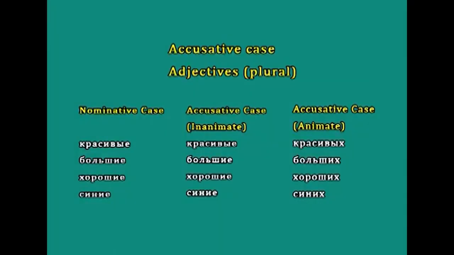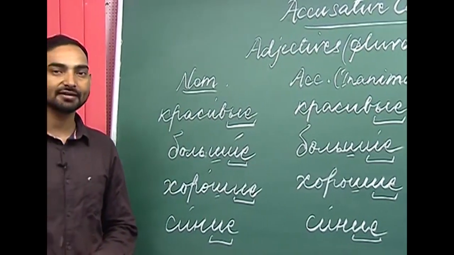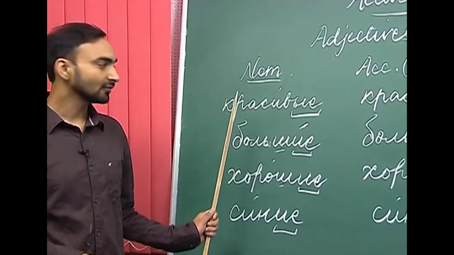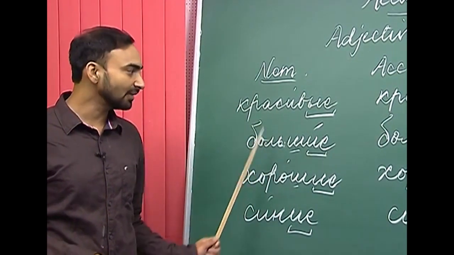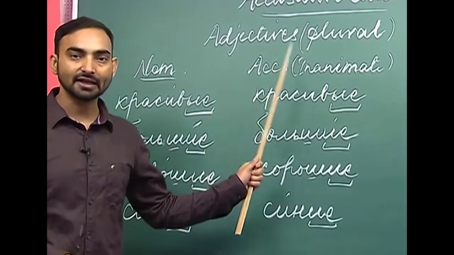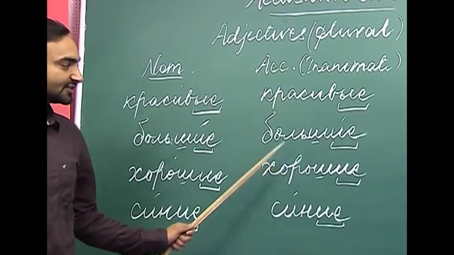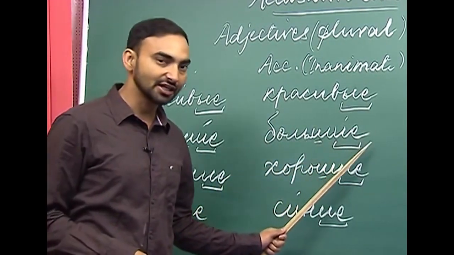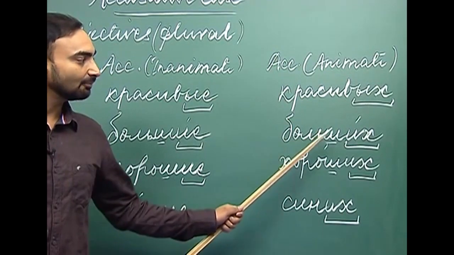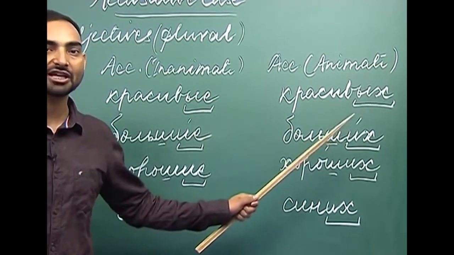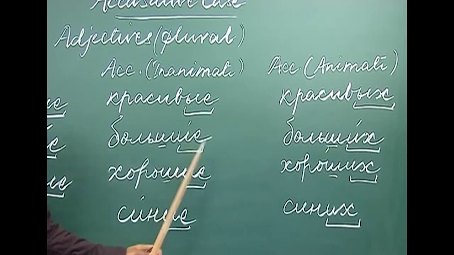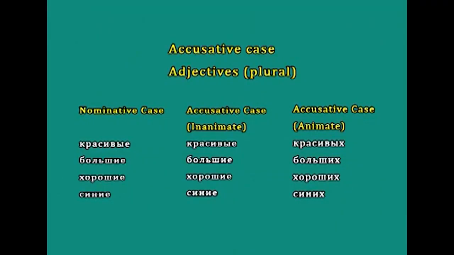Next adjective is bolshiye. What is bolshiye? Bolshiye is big. This is the nominative case form of bolshoi in plural, bolshiye. Again, if it qualifies an inanimate noun, it will not change. So, bolshiye will remain bolshiye, but if it qualifies an animate noun, it will change to bolshikh. Again we are changing the ending ye to kh: bolshiye, bolshikh.